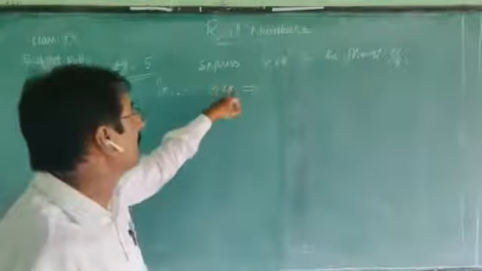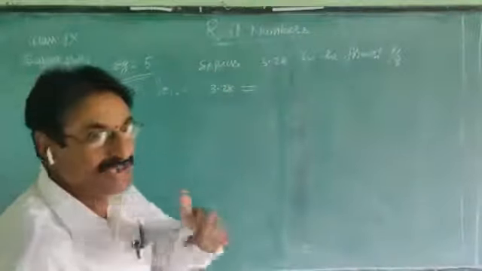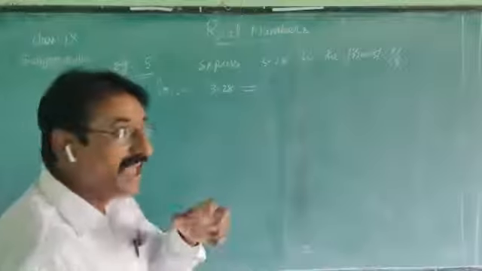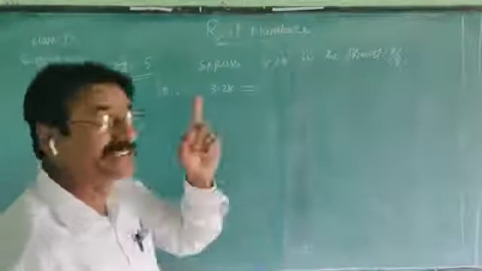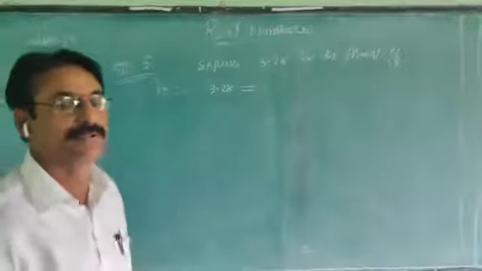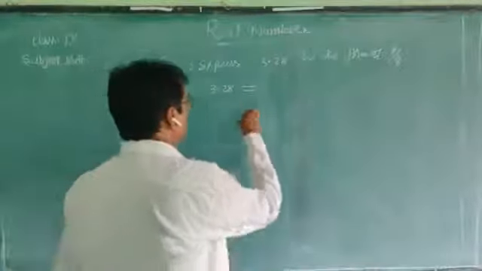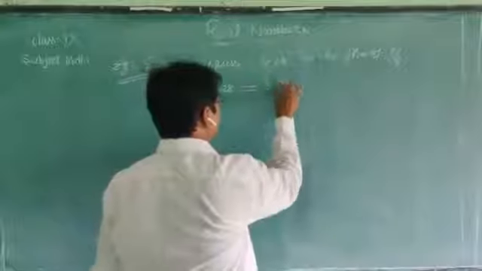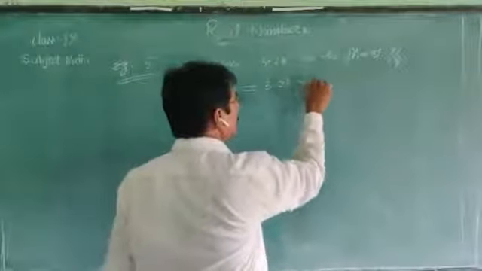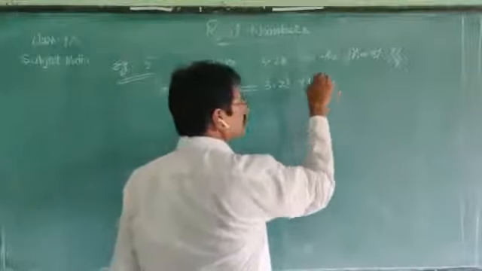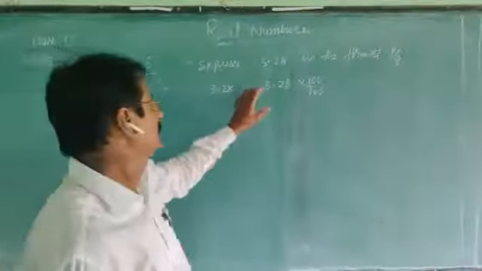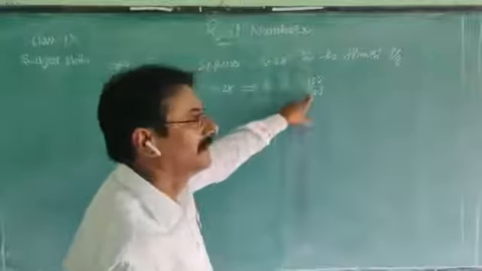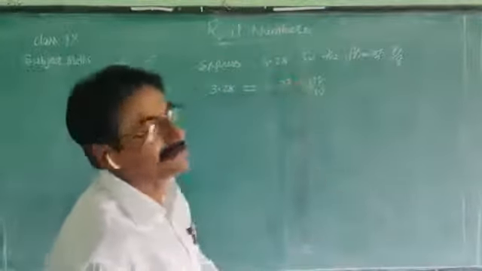If we multiply with 100, it becomes 328. For the value to remain the same, we must divide by 100. That means multiply this number 3.28 by 100 by 100. Why do we multiply the given number by 100 by 100? The value remains the same.